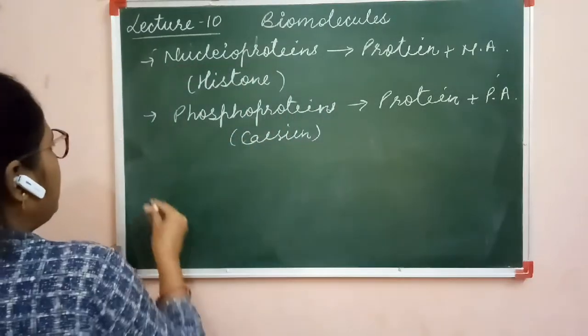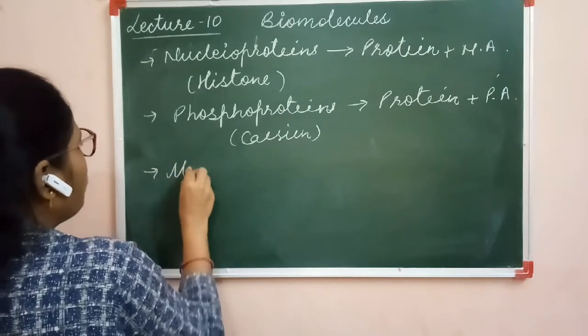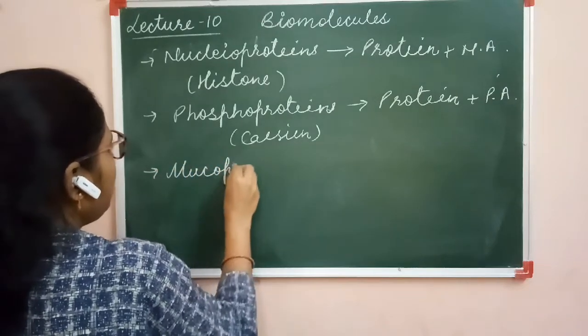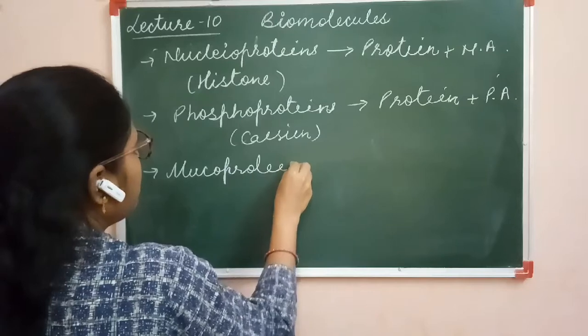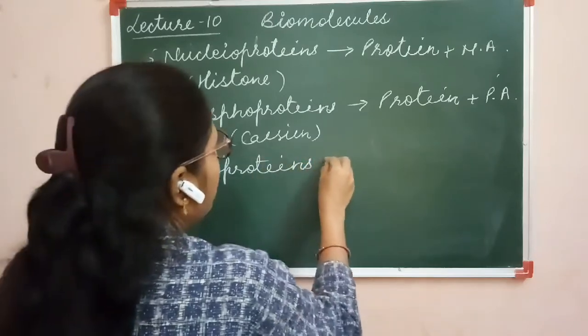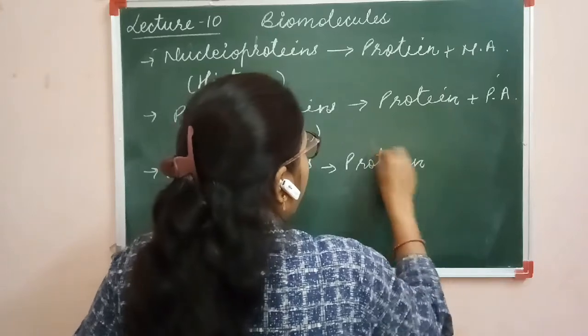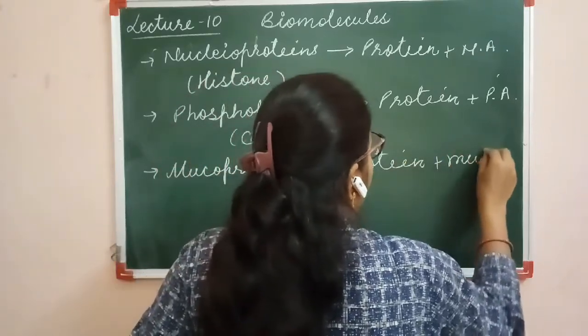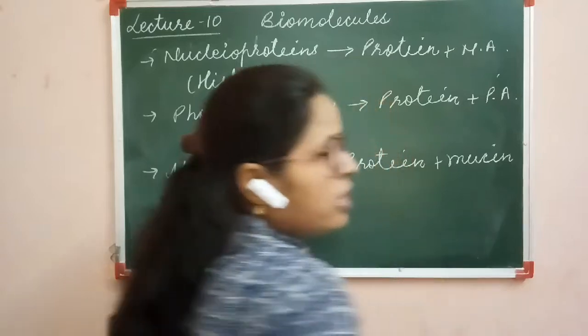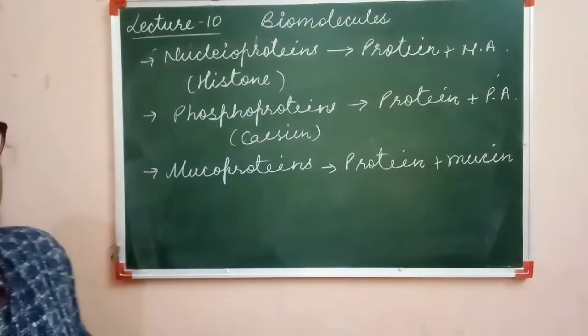Another example is mucoproteins. In these mucoproteins, protein plus mucin is found attached, mucin which is present in the saliva. Clear?